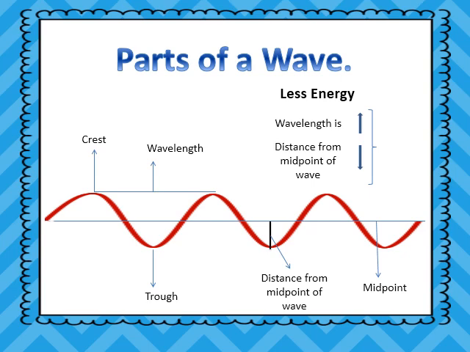Now, if you see the distance from the midpoint of the wave is small, and the distance between one crest and the other crest, which is the wavelength, is more. So, when the wavelength is more and the distance from the midpoint of the wave is less, then the energy is less. You see the waves are wide from each other. So the wave carries less energy.